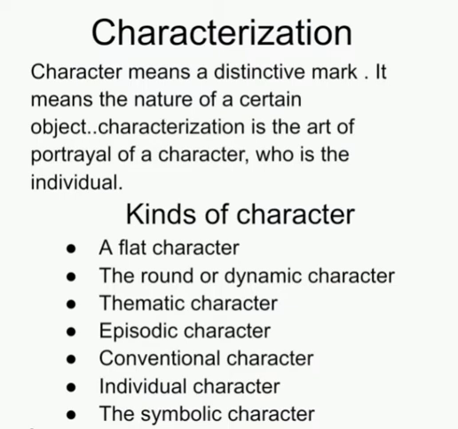Next, the symbolic character. Some characters stand as symbols in the society. Caliban in Tempest stands for what is most ugly and uncultured in the society. He is of the earth. Ariel symbolizes the upper spirit, while Caliban symbolizes the meanest layers of the society.